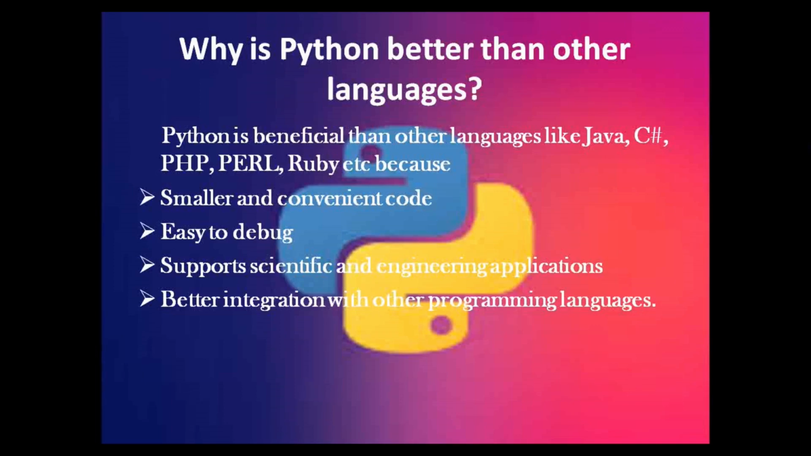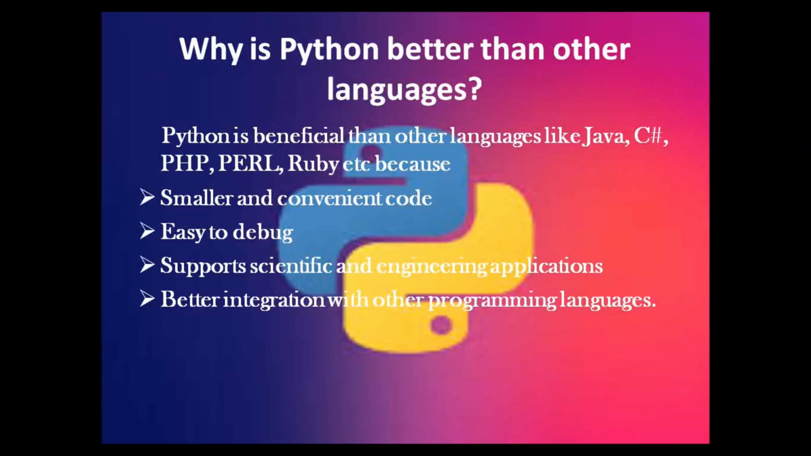First thing is the code in Python is smaller and it's convenient to use. Second is it is easy to debug. What is debugging? Finding out the error in the program, finding out the error in the code is called debugging, and it's very easy and simple to debug in Python when compared to any other programming language. This is because of the number of lines of code.